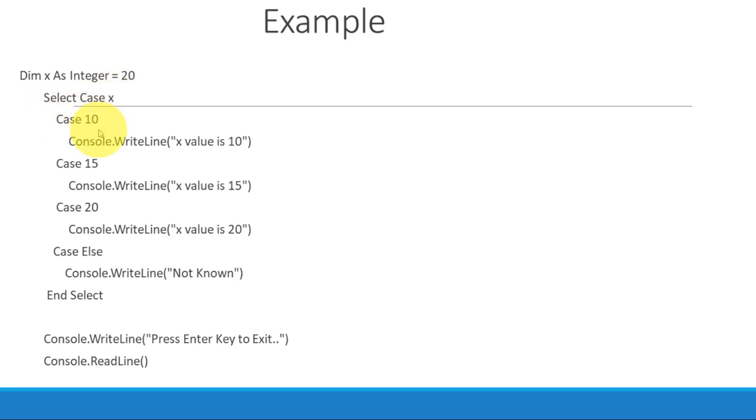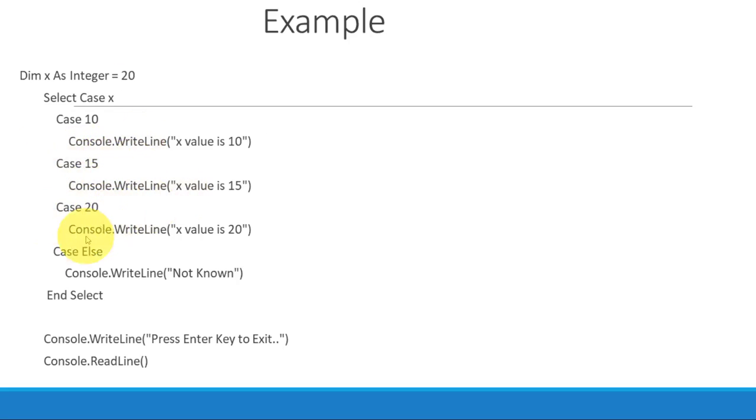Case 10: Console.Write x value is 10. No, this is false because we have initialized the value of x as 20. So here the variable x is 20. Case 10 will not activate. Case 15 is also not true.